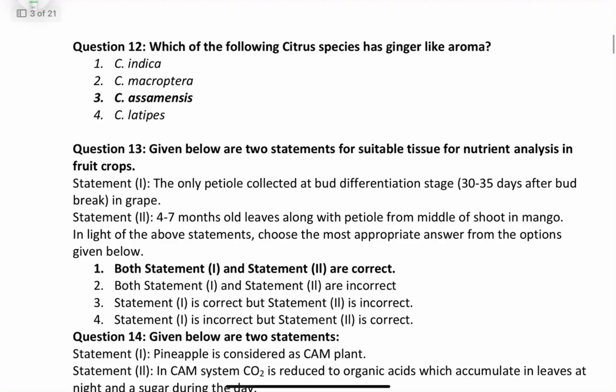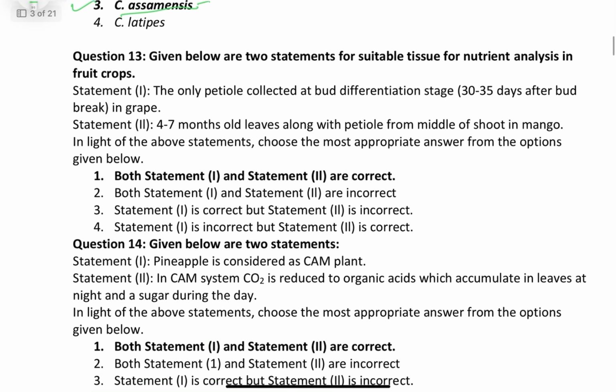Which of the following citrus species has a ginger-like aroma? The correct answer is Citrus assamensis, an Indian origin citrus species, mostly found in the northeast region of India.